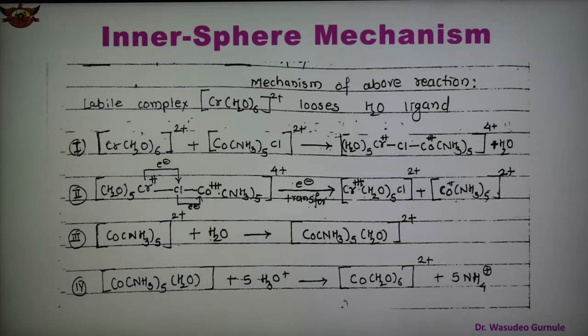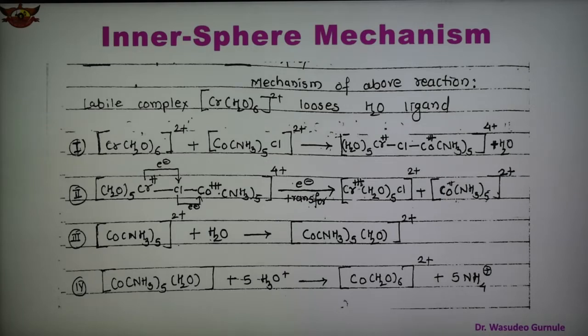This is step 1. In the second step, in the activated complex, chromium 2 plus and cobalt 3 plus are linked through the Cl bridge. Due to the 2 plus charge on chromium, the chromium Cl bond is long, and due to the 3 plus charge on cobalt, the cobalt Cl bond is short.